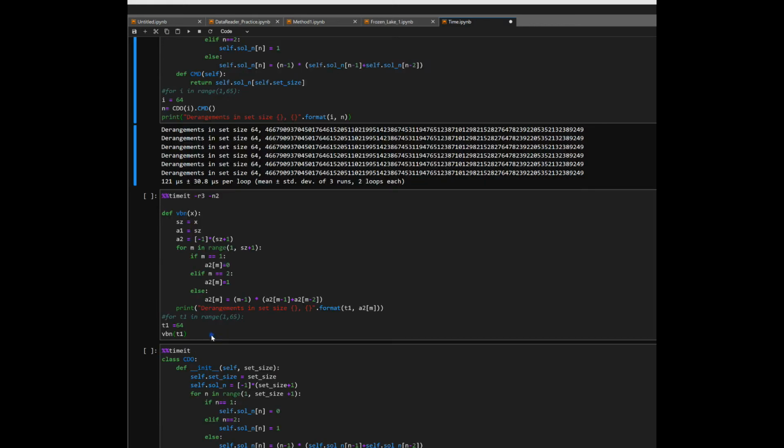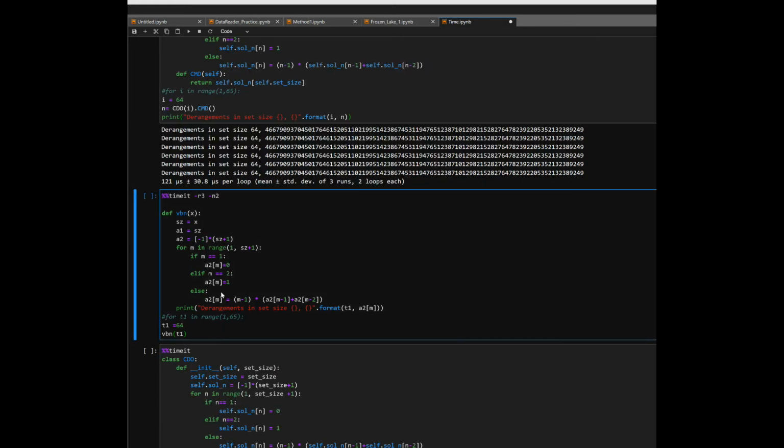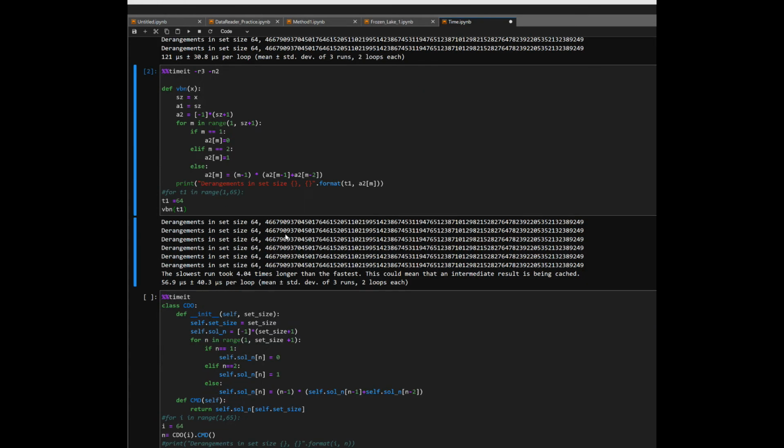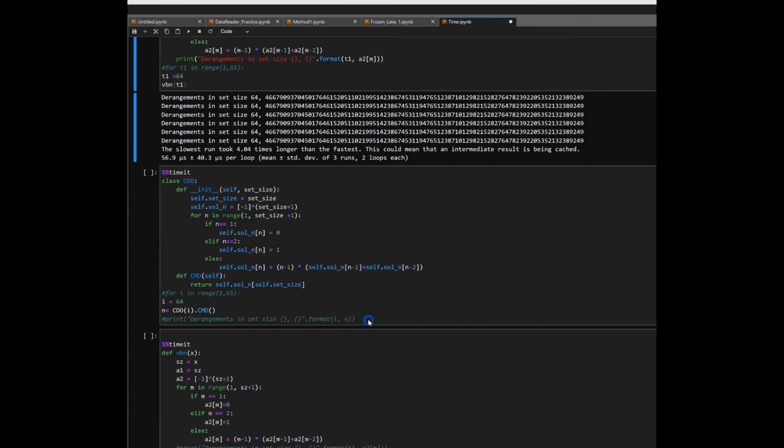Now for the function itself, utilizing IPython magic as well, just for a few loops. All right, we are looking at 56.9 microseconds, but large standard deviation. So now we're going to run it for a lot of loops and see what happens.